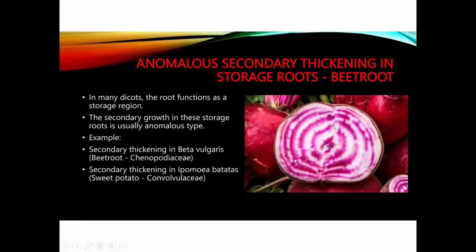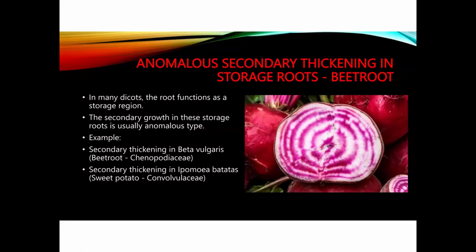Next is the anomalous secondary growth in the storage roots, that is the beetroot. Generally in some roots, they function as storage, and the secondary growth in these storage roots is usually of the anomalous type. The secondary thickenings in Beta vulgaris, the beetroot, which belongs to Chenopodiaceae, and in Ipomoea batatas, sweet potato, which belongs to Convolvulaceae, show anomalous thickenings. These are examples of anomalous secondary growth in roots.